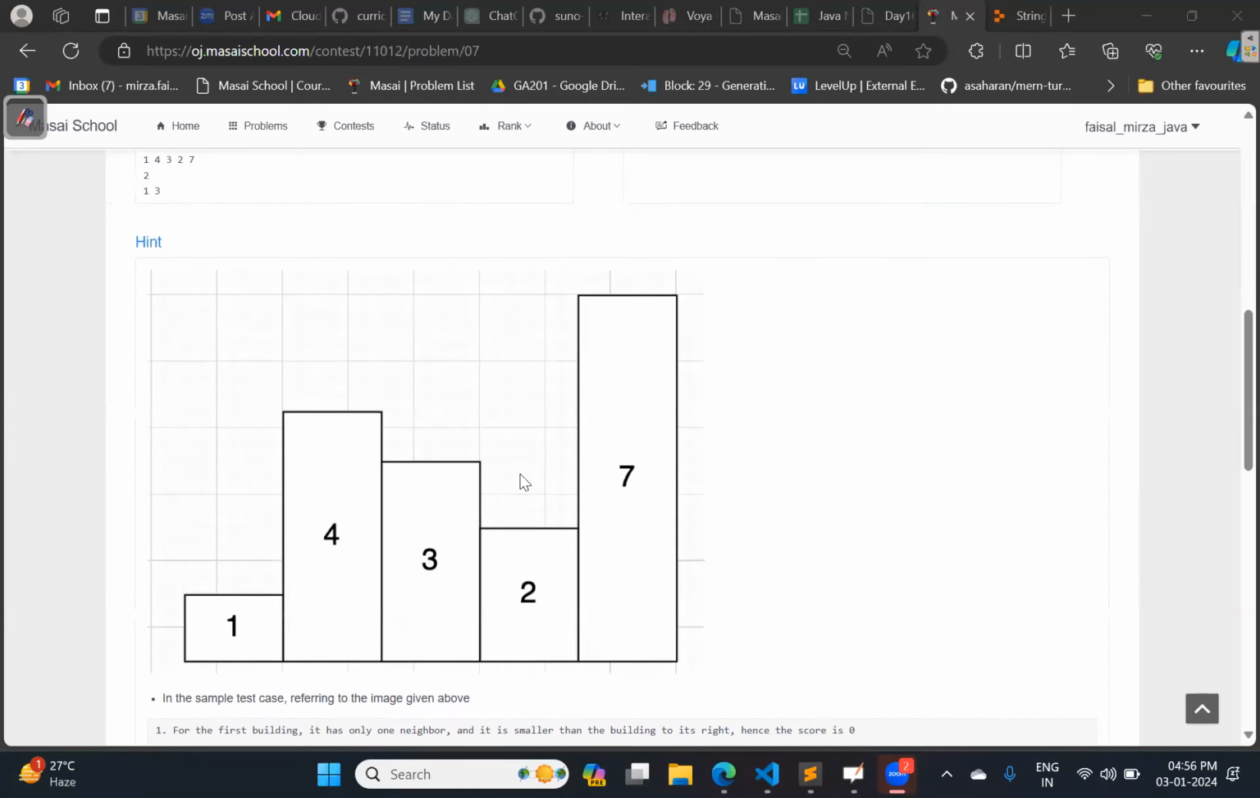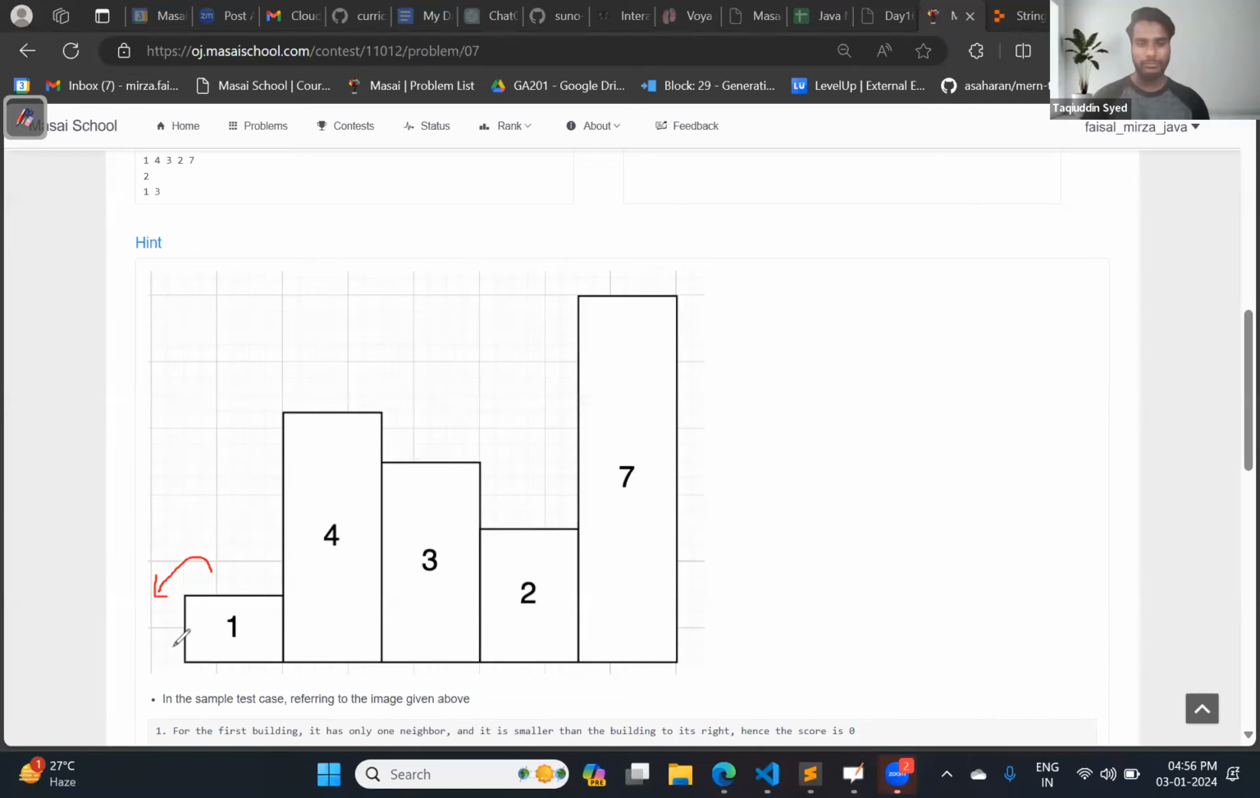Now these are the buildings, and their heights have been given. So tell me, for building number 1 whose height is 1, is there any building to the left of building number 1? No, sir. But there is a building to the right which is greater than building number 1. So what point do we need to give? 0 points.